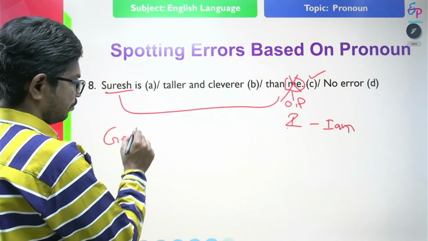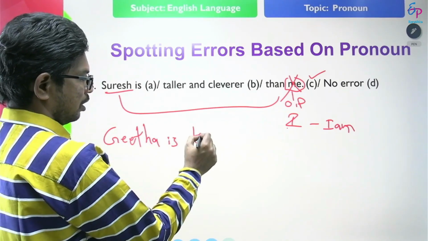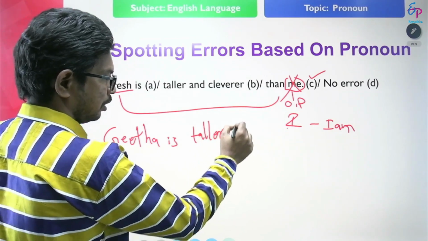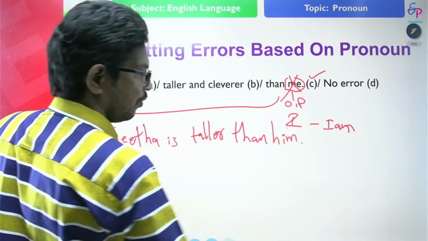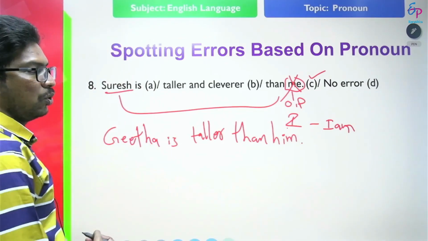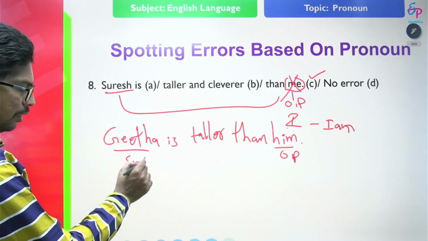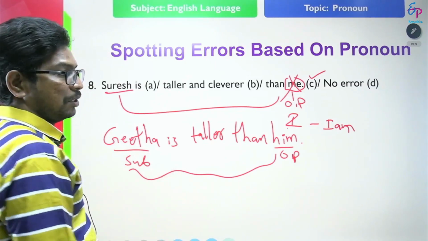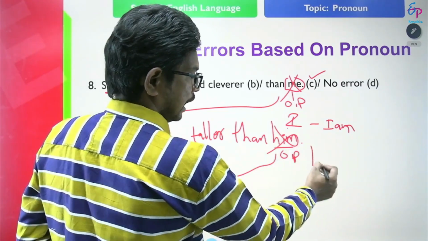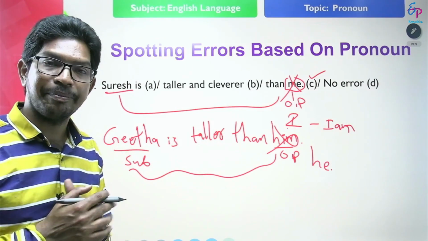For example, Geeta is taller than him. Find out the error in this statement. So him is an objective pronoun, and you are comparing with a subject, right? So the comparison should be made clear. It should be made subject to subject, not him. It should be he. So Geeta is taller than he, not him.